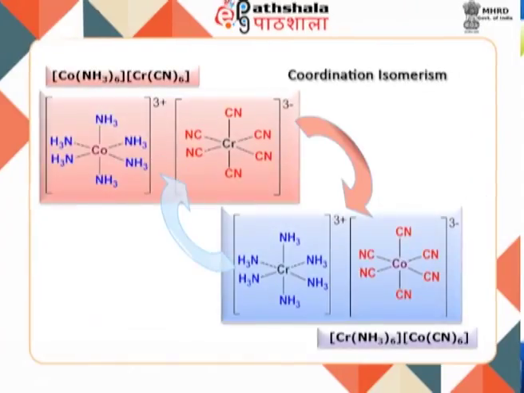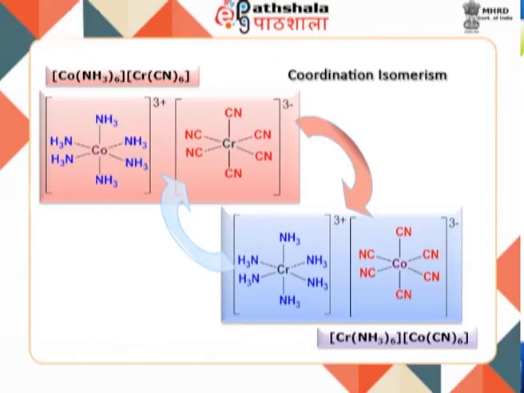Let us now understand one by one the different types of isomerism. The first one is coordination isomerism. This type of isomerism is found in special cases where both the cation and anion parts of the compound are complexes. Now the metal center of both the cation and anion part can act as a coordination center. Isomerism arises from a different distribution of ligands between the two metal ions. Thus, the two isomers differ in the distribution of ligands between the cation and the anion part of the compound.